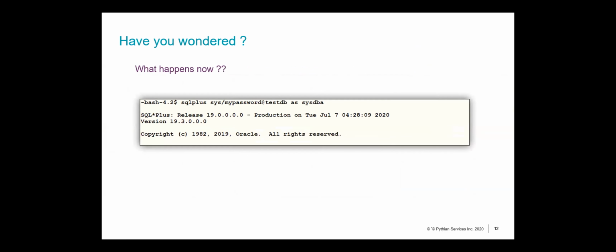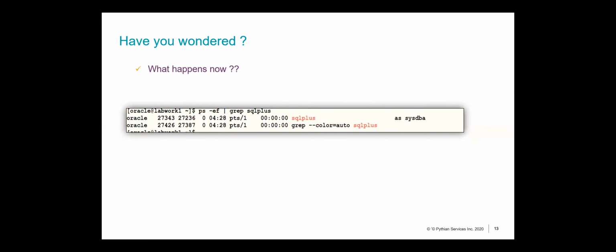Now, this is not related, but suppose instead of the rman command that I just executed, what I did was use SQL Plus, sys, my password, and then a connection to my database. What would then happen? Would my sys password also be exposed? Well, Oracle does provide a kind of protection in this case where it auto masks your sys password. But again, as we noticed earlier, this wouldn't work for any other password. For sys, Oracle does provide an inbuilt protection, but for the rest of the passwords, we've got to be careful ourselves.